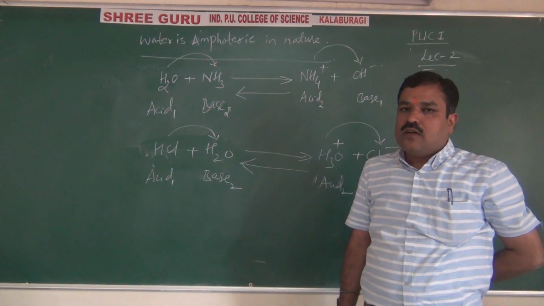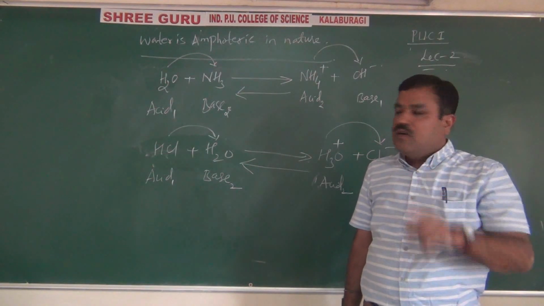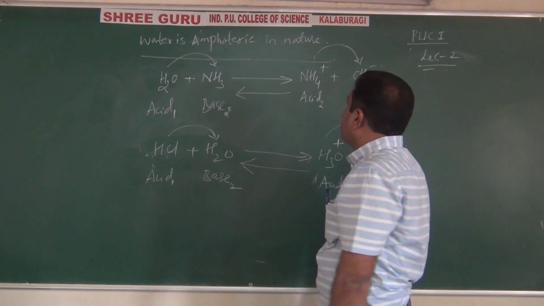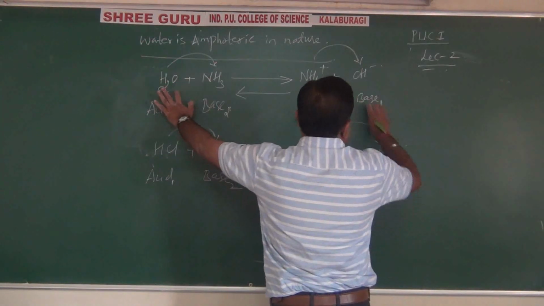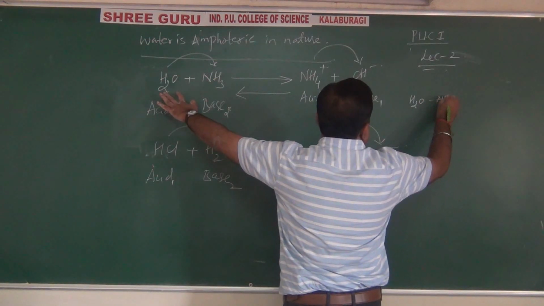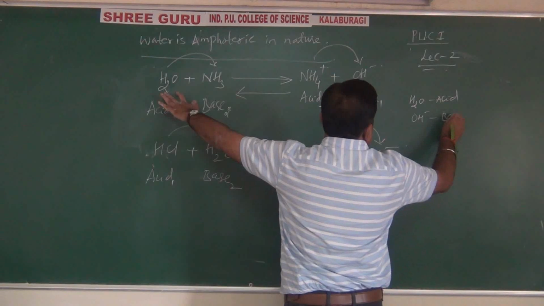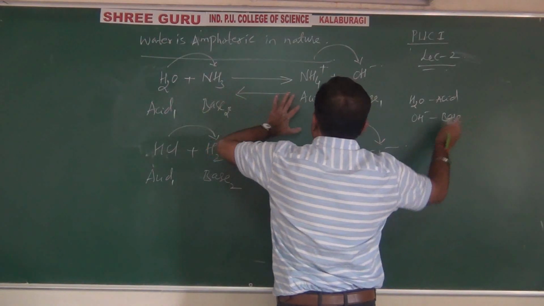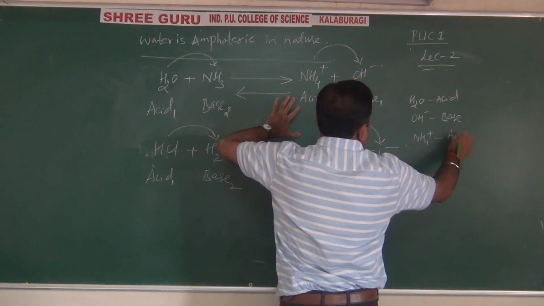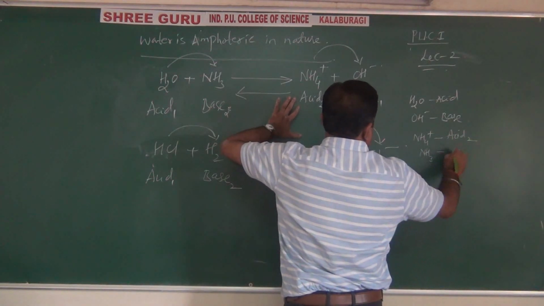And there are compulsorily two pairs of conjugate acid-base pairs. What are these conjugate acid-base pairs? They differ by a proton. See here, H3O plus, water, is an acid. What is its conjugate base? Base. Like this. Here also NH4 plus is an acid. What is its base? NH3. That is the base.